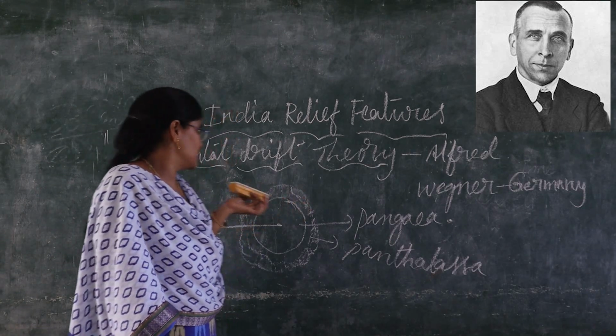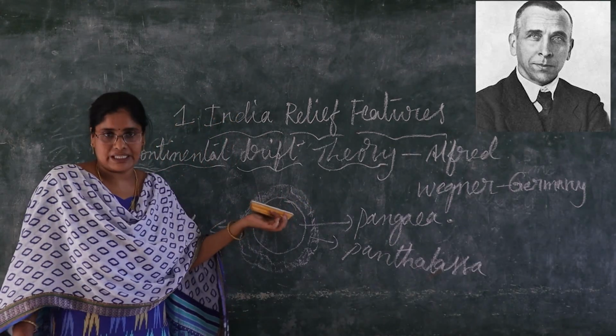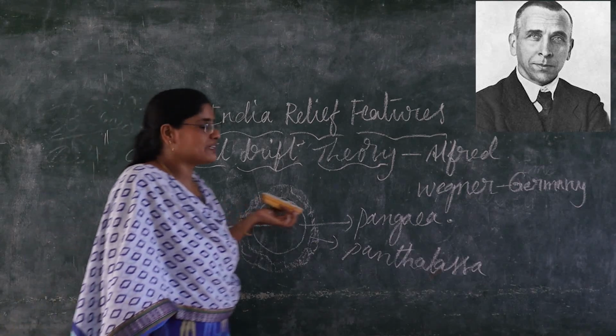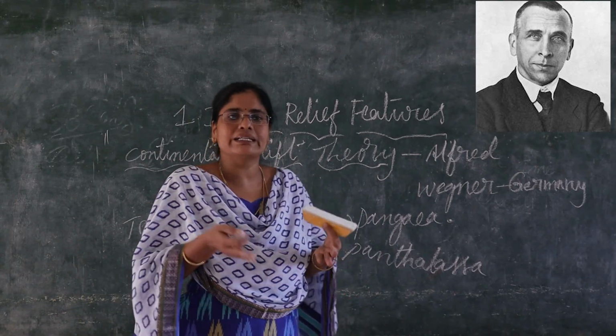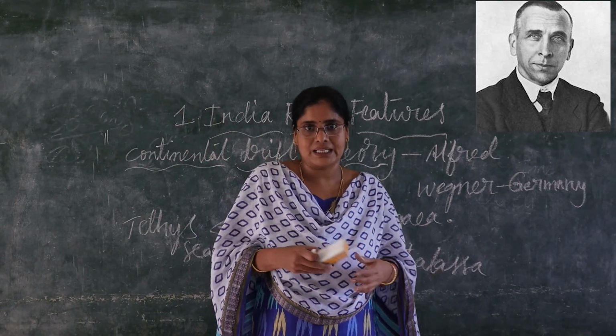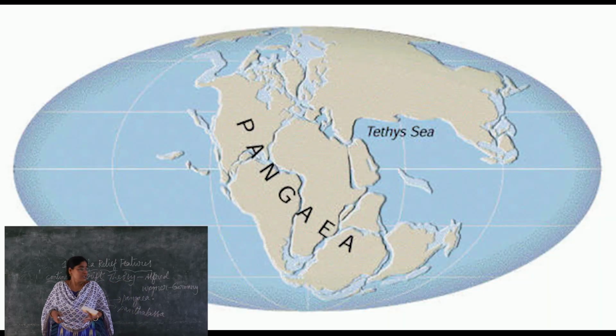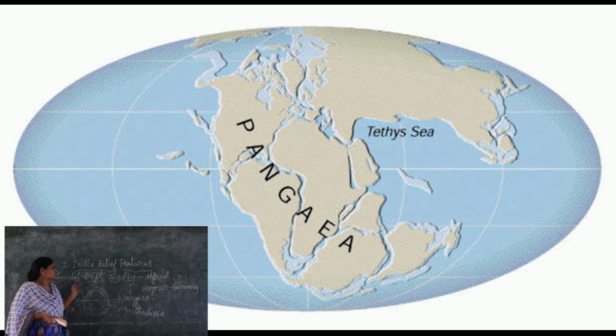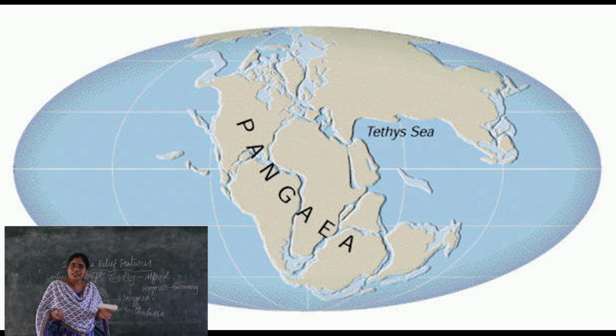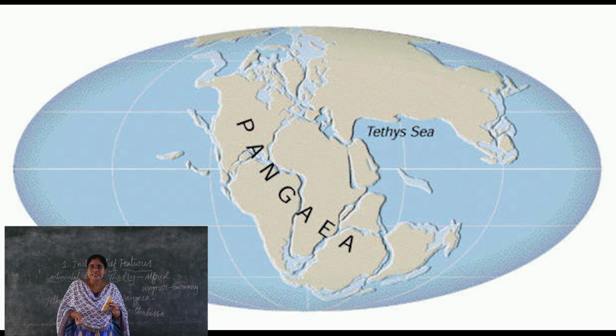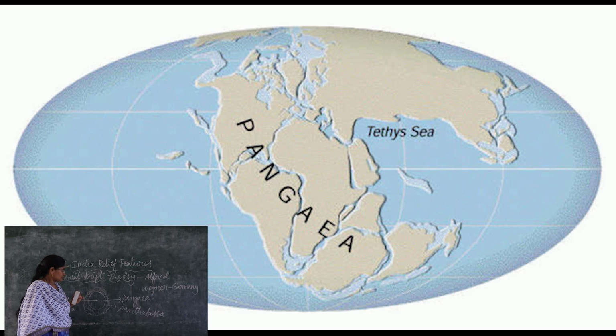According to Alfred Wegener, what is continental drift theory? Continental drift theory describes the present arrangement of continents and oceans.